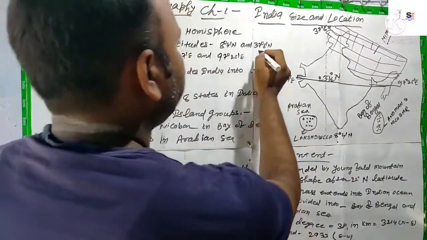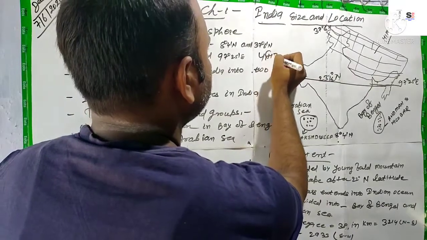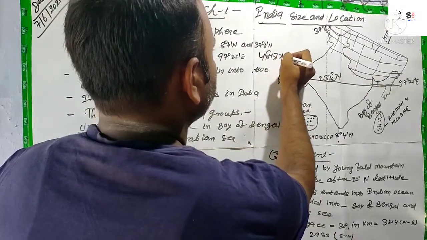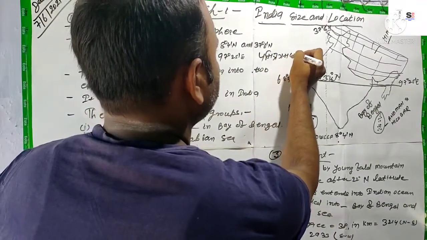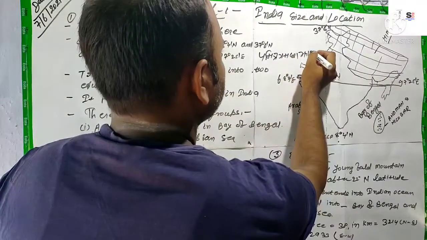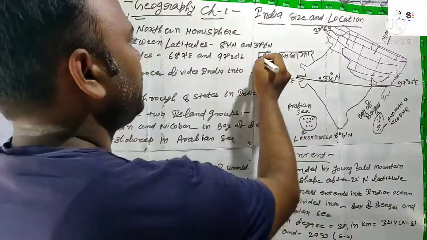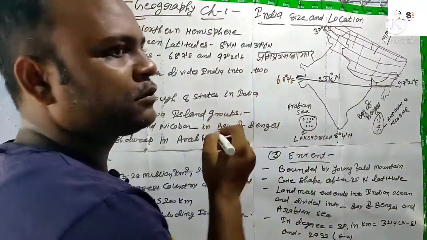You know, in Hindi, the trick is: पवित्र गमछा झार. पवित्र: पश्चिम बंगाल, it means West Bengal.